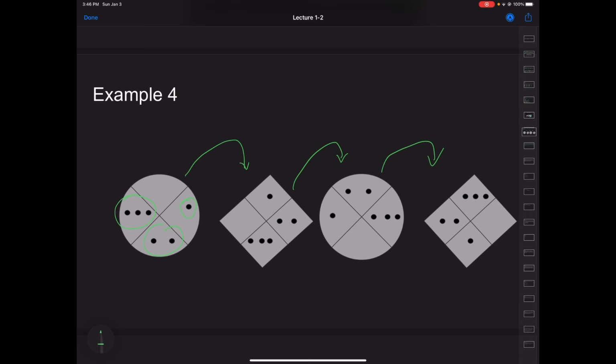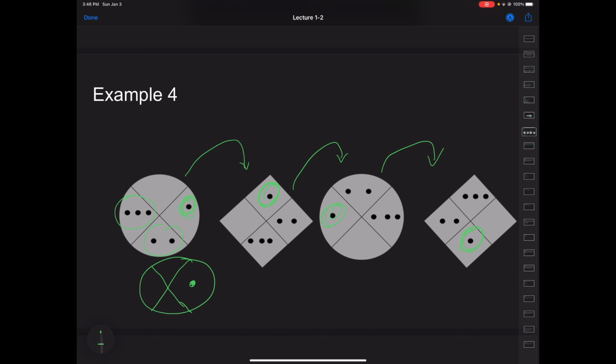So if I'm looking for the next one in this sequence, take a minute and try to find the next one on your own. Well, the first thing that should jump out at you is the next one in this sequence is going to be a circle with an X in it, because we go circle, diamond, so the next one is going to be circle. And then we need to know where the dots go. Well, there's 1 dot here on the right side, then there's 1 dot on the top, then there's 1 dot on the left, then there's 1 dot on the bottom, so the 1 dot is just circling counterclockwise. So we're back at the right side again for the 1 dot.